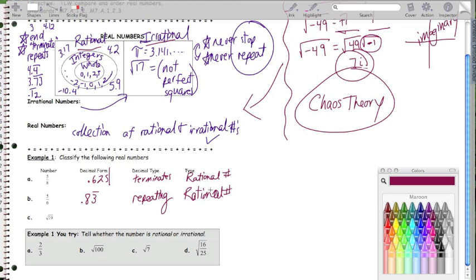Last one, square root of 19. Let me pull up my square roots. Square root of 19, now it's not a perfect square, so we know it's not going to stop nicely. It ends up actually going on forever. It's 4.35889894354, 3588989. I won't keep writing them out, but obviously there's no pattern to this. The 8s and 9s do repeat, but not in any logical form. And actually, if I do write it out a few more, we see that then we have all new numbers introduced. So this is a non-ending, non-repeating decimal, making it irrational. Okay?